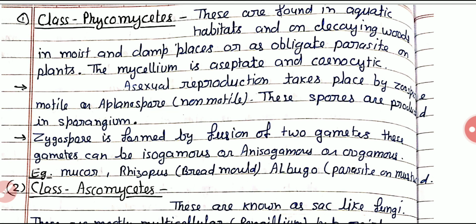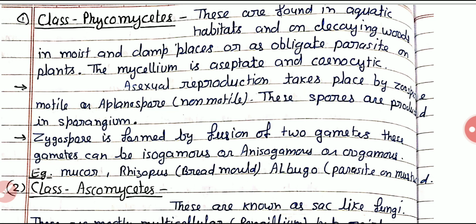What are isogamous, anisogamous, and oogamous? It has already been discussed in the previous video. For short, isogamous, iso means same. It means both gametes have the same size, same shape, and are functionally the same.